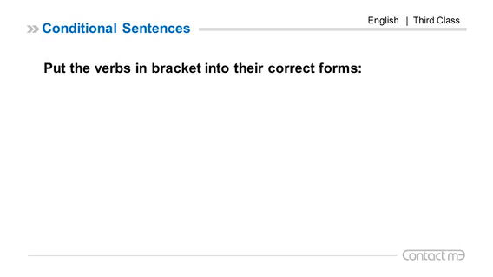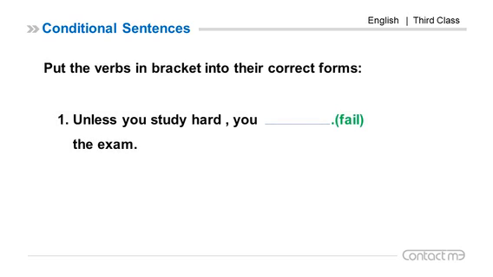This is the exercise for the 3 types of conditional sentence. Put the verbs in brackets in their correct forms. Question number 1. Unless you study hard, you fail the exam. Look at the if clause. Unless you study, present simple. So we can use future simple in the main clause. The answer: unless you study hard, you will fail the exam.